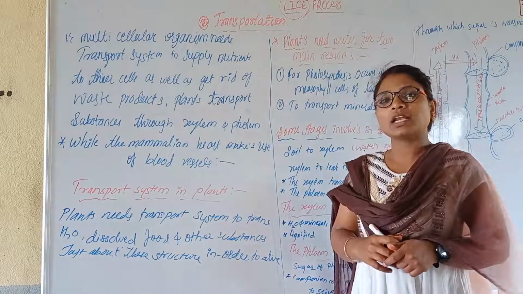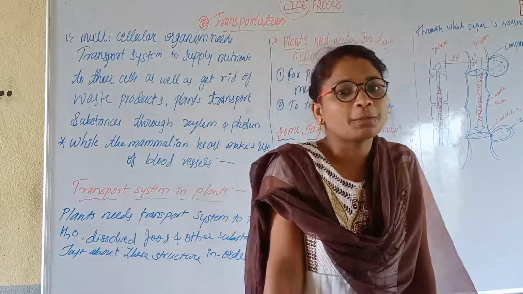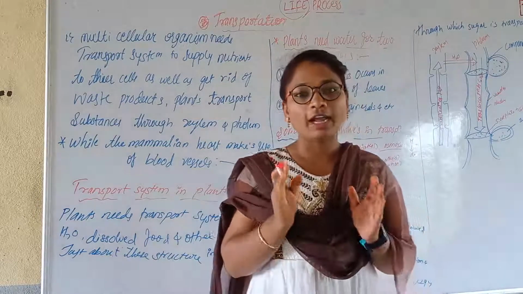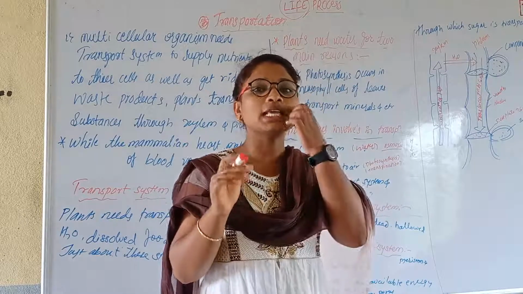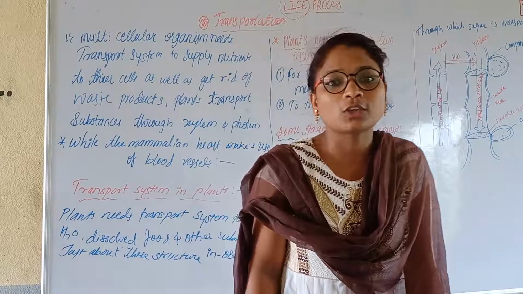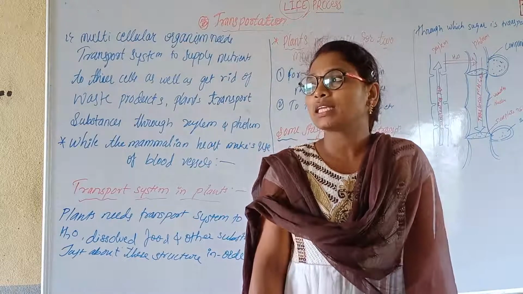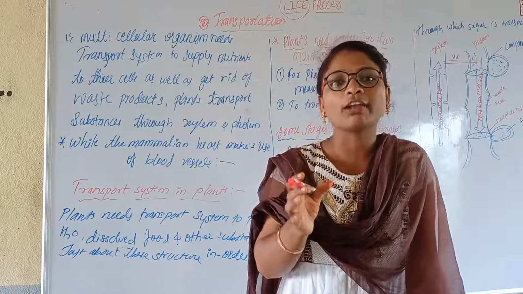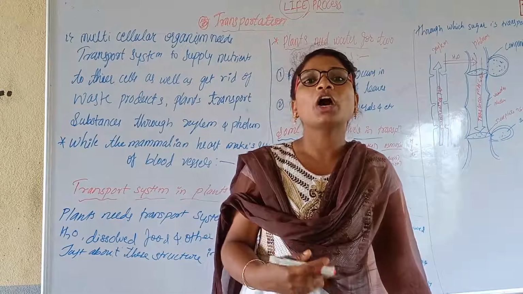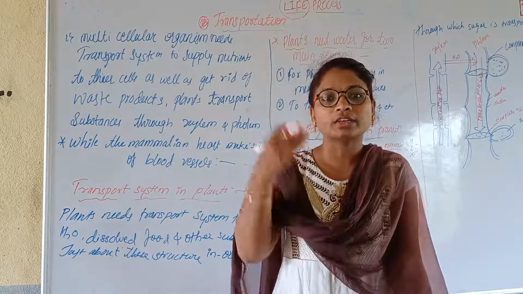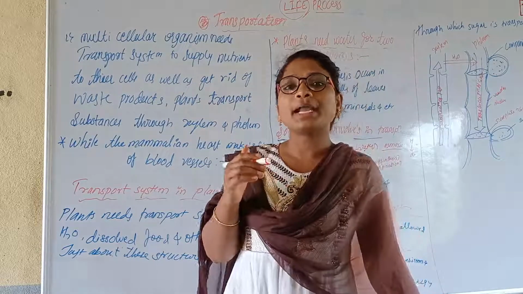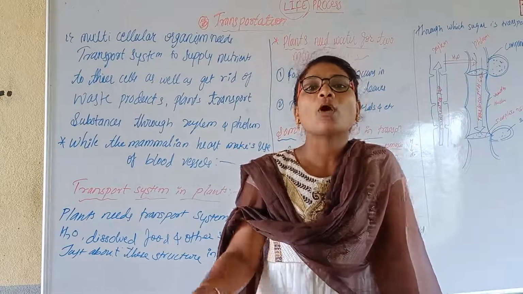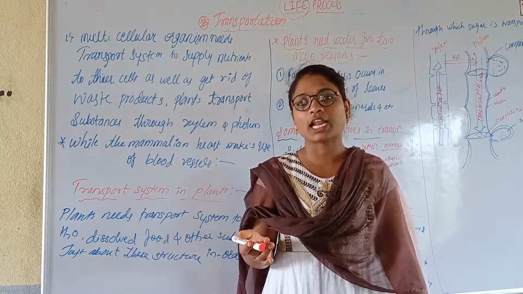In multicellular organisms there are different types of transport systems. As the size of an organism increases, the complexity of transportation also increases. Multicellular organisms have a specialized structure, a specialized organ, for transporting food or energy from one organ to another or to the whole body. But in plants we can see a simple transport system, where the whole body of the plant is involved in transport.